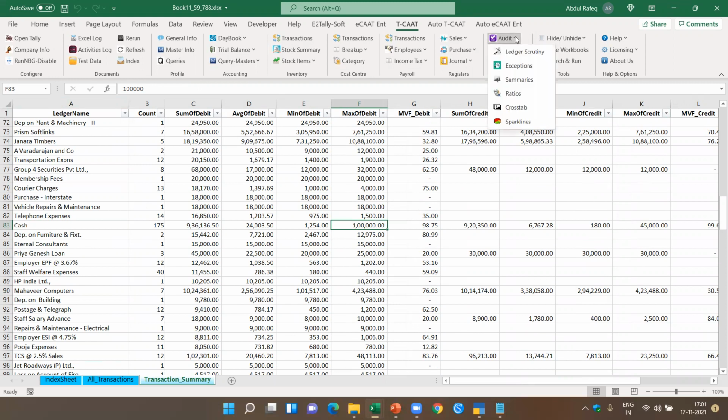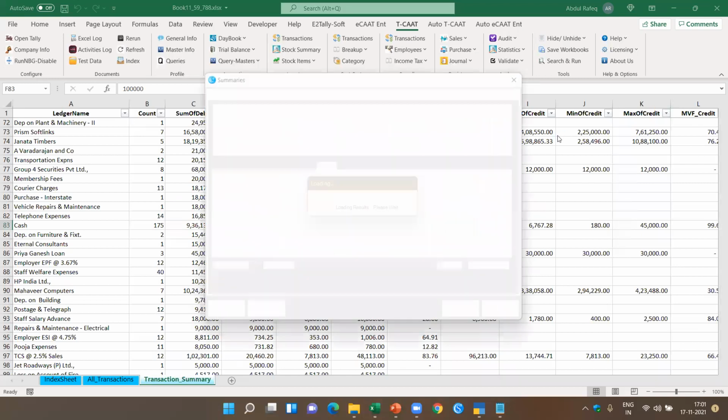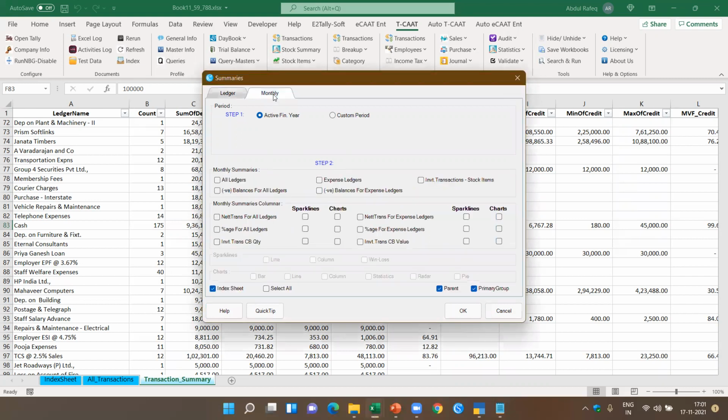Now let me come back again to this audit summary. Now here, if you see, I've got the summary of transactions. I can also get the summary of the ledger vouchers the same way what I showed you here. The interesting part which I want to show you in this case was like this. I have got cash transactions, bank transactions, etc. Now this is what I want to show you, the monthly report. Now if you look at the monthly report, if I'm going to pick up only the expense ledgers, okay, I can now in this case I can get, which I showed you earlier also in the various expenses.